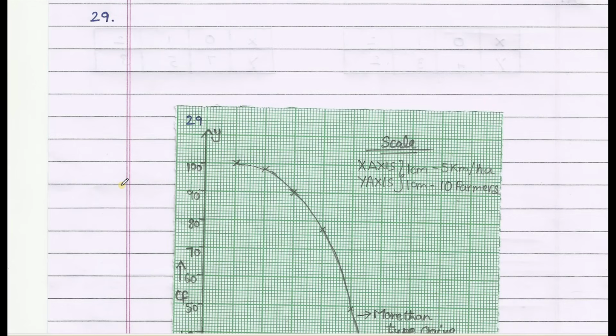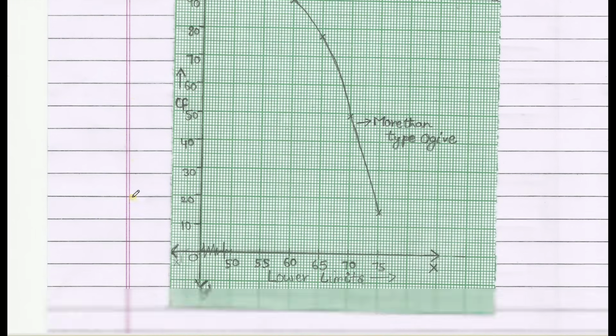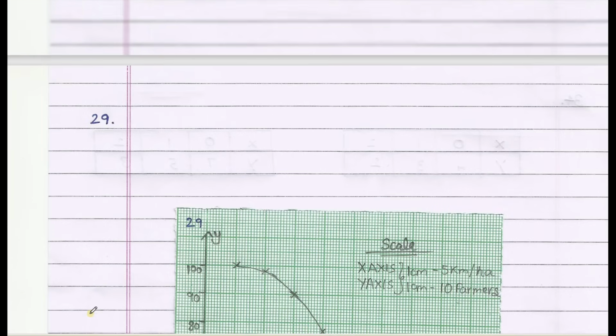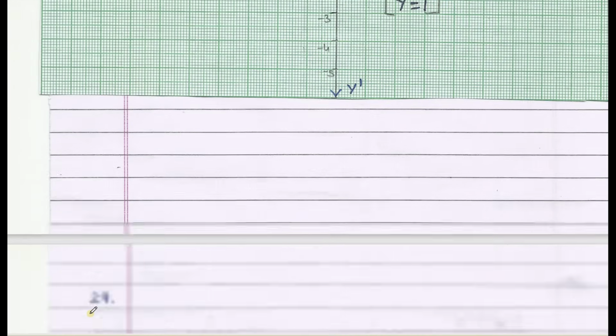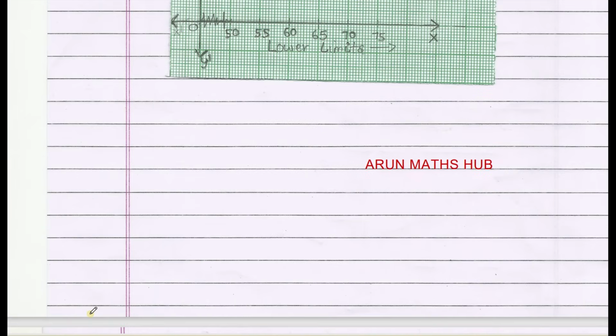Dear students, I have solved with graph itself. It is a more than ogive. Try to solve both less than type and more than type ogive. And also, dear students, in question number 33, I have solved the first question, and the OR question I have missed out here. I'll try to solve and post it for you in the group.